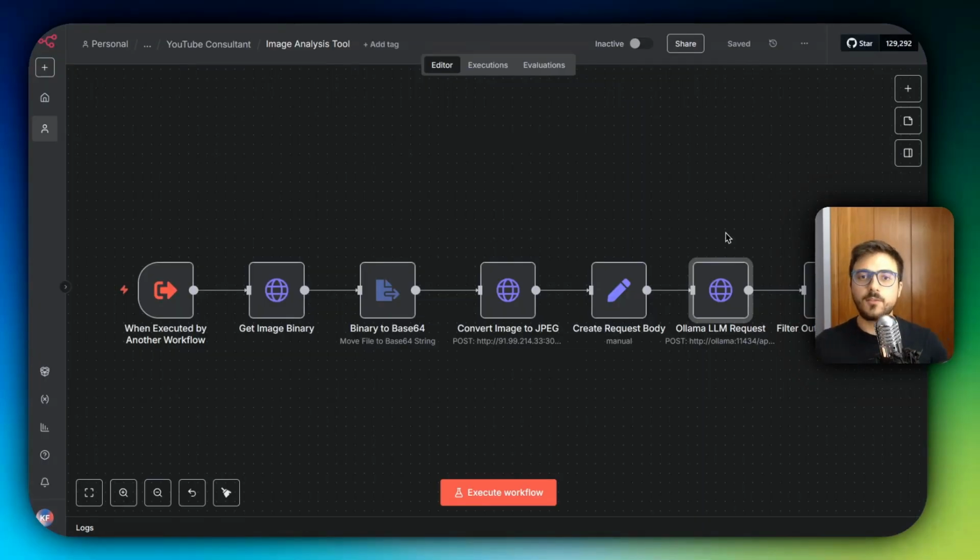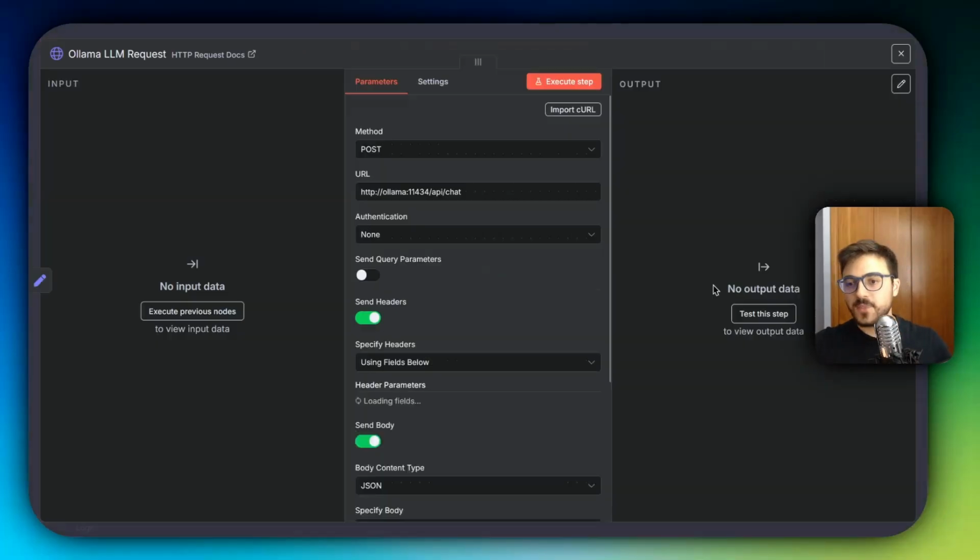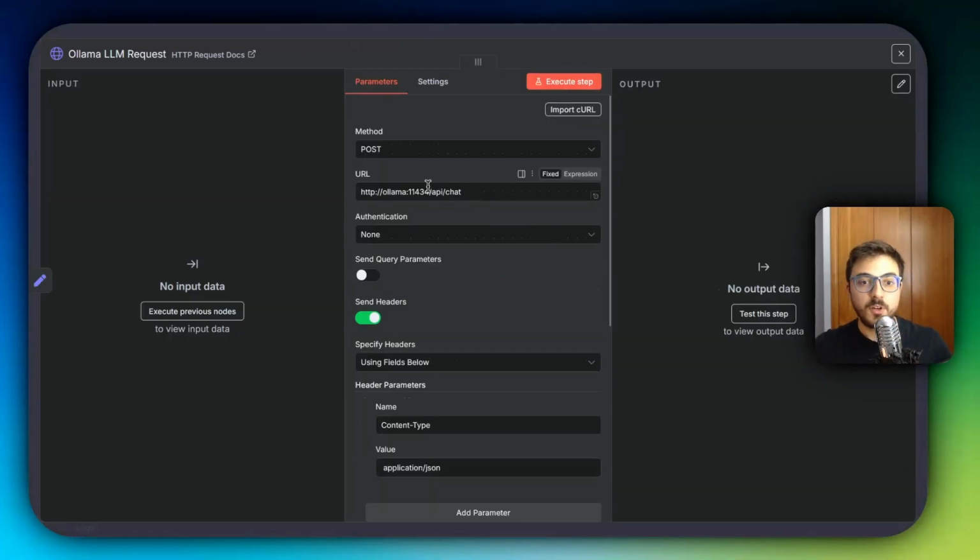If you don't have Ollama installed, I may have already uploaded a video on how to install Ollama, so go watch that video, pause this one, go watch that one, and then return here. And yeah, you don't really have to modify anything. If you have followed the video exactly, it's going to be the same API endpoint, but maybe you have to modify the URL to localhost or 127.0.0.1 or something like that.